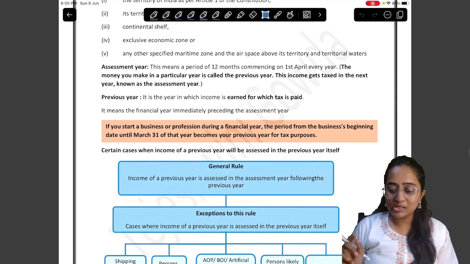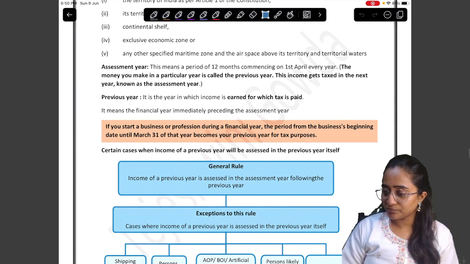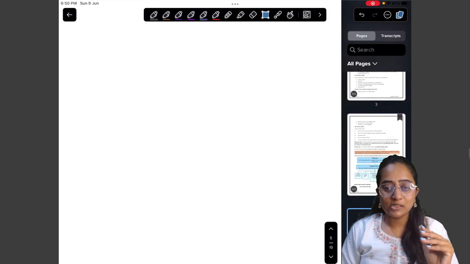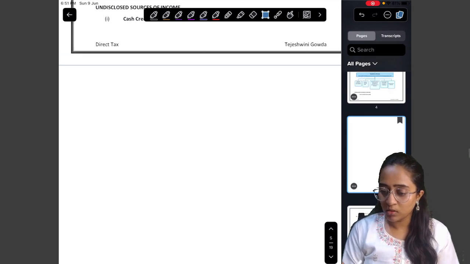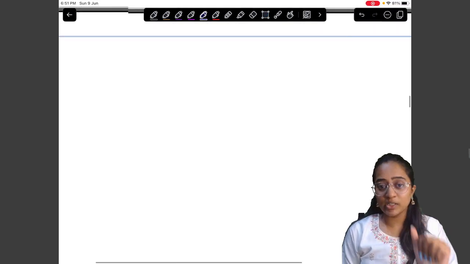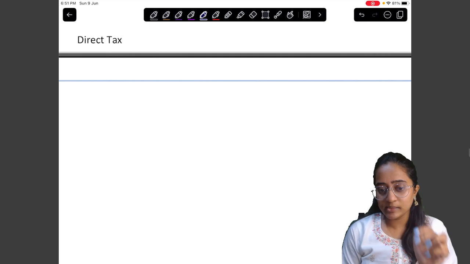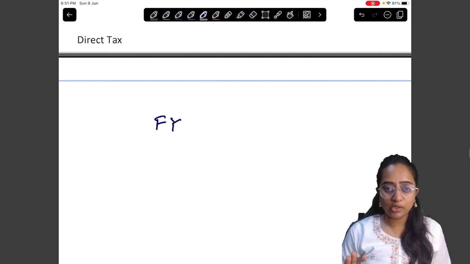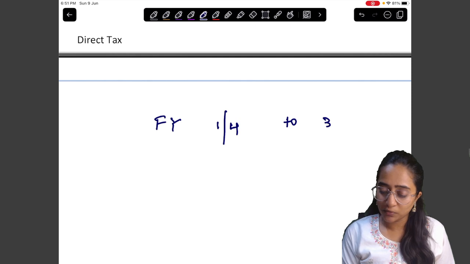So let's try to understand the assessment year and the previous year concept. See here, the concept of the assessment year and the previous year goes something like this. First of all, what is meant by financial year? Before understanding PY and AY, let's go to the basics of accounts, that is the financial year. All of us know what the financial year is. Financial year starts from 1st April to 31st March of the next year.